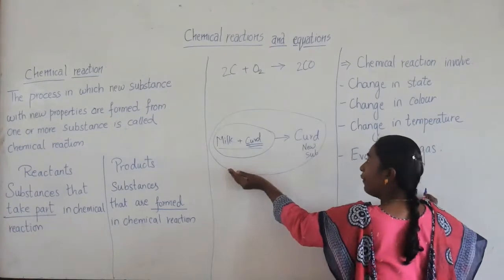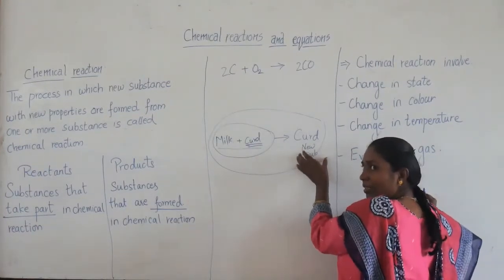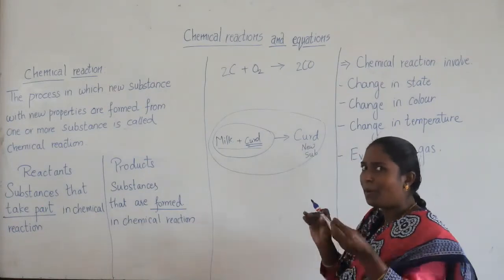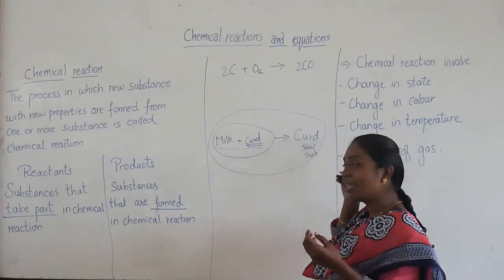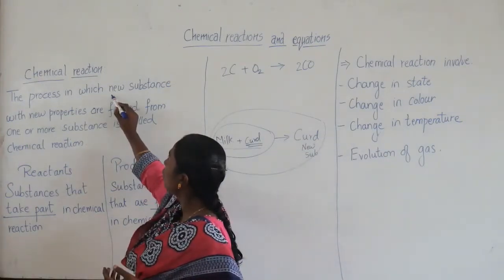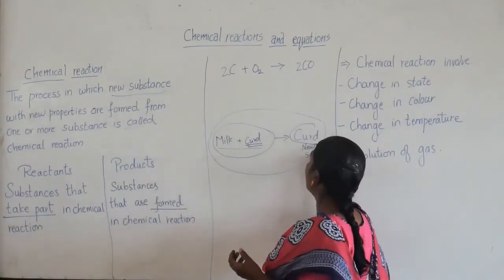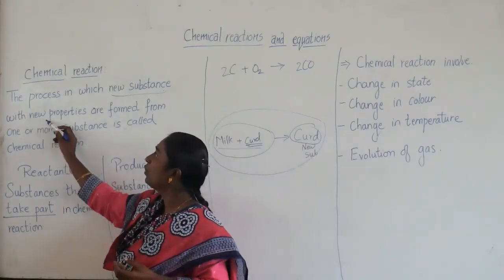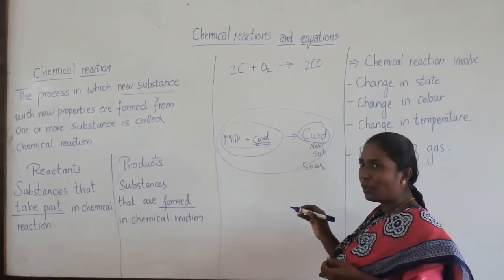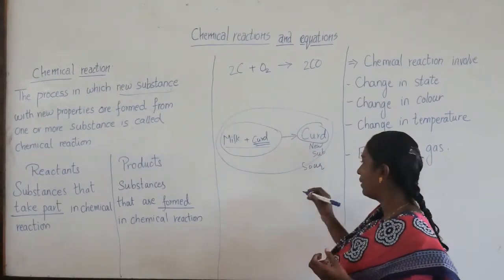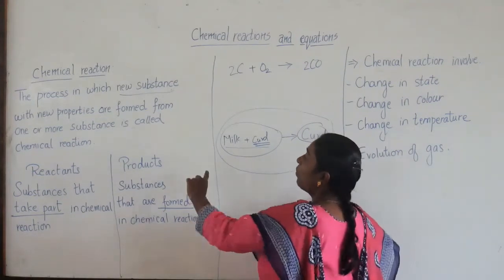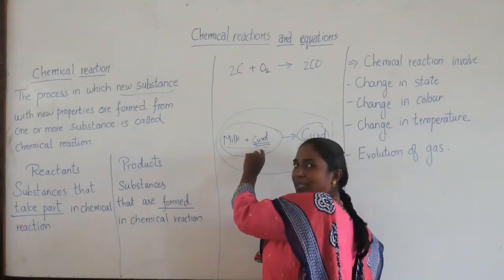Now, after the reaction, what is the state of the curd? It has become semi-solid now, not completely aqueous. And the taste has changed. So, the process in which a new substance, which is the curd here, with new properties, is formed. What are the properties? The curd is a bit sour, and its texture is a bit solid. Formed from one or more substances: milk is added with a little bit of curd.